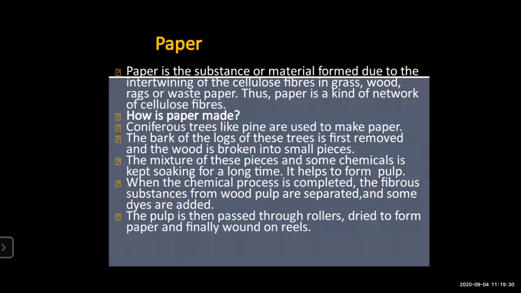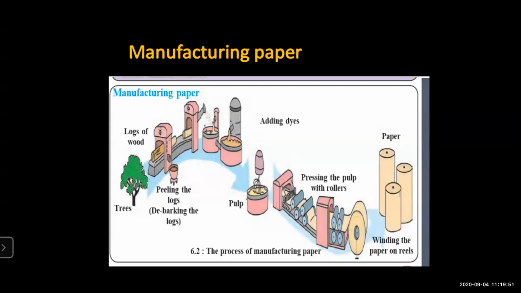So I will show you how the process actually takes place. Now here you can see the trees. The trees are logged and processed. The logs are peeled. Then debarking of the log is done, and the powder of the log is made. It is mixed with dyes. It is kept for a long time so that a pulp is prepared.